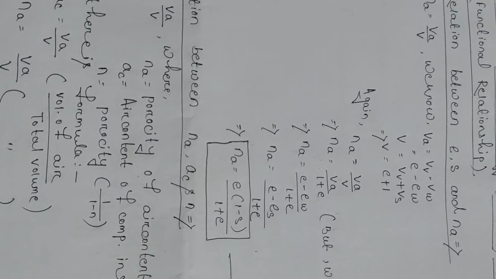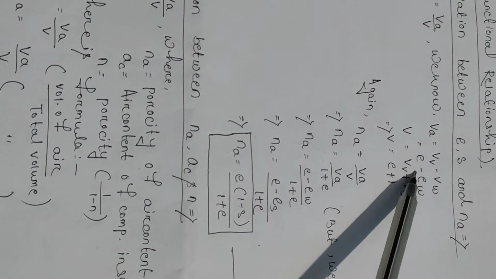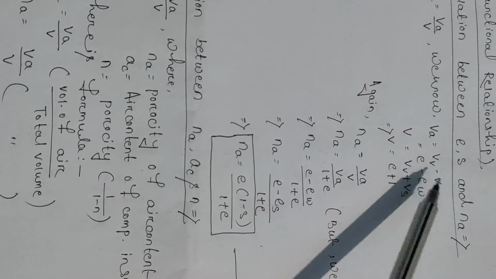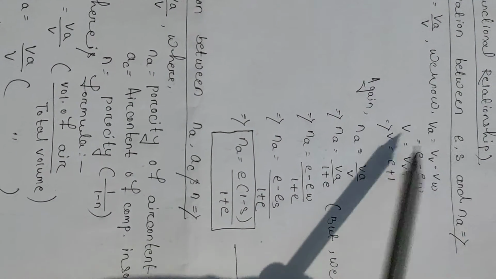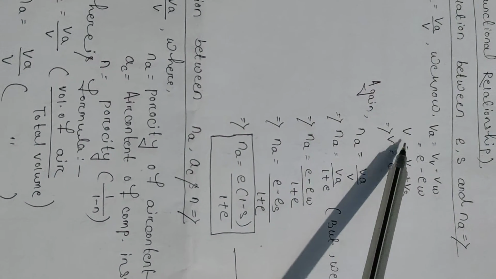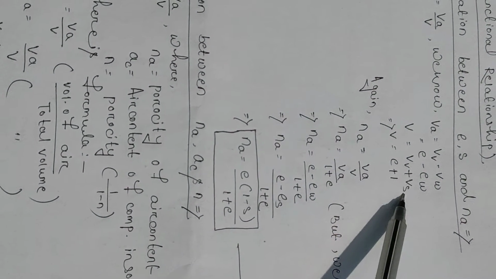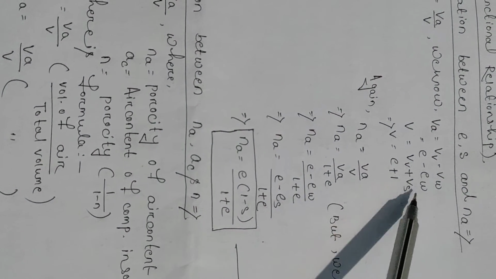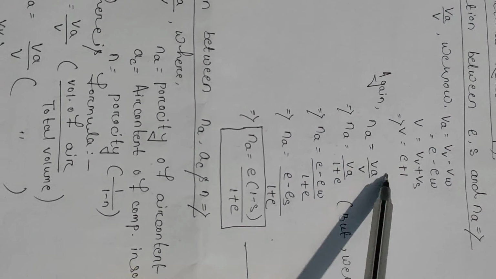So we know the previous formula Va equals Vv minus Vw, that is, volume of voids minus volume of water. So Vv means e and Vw means ew, from the first relationship of e. So Vv minus Vw equals e minus ew. The total volume V equals volume of voids plus volume of solids, Vv plus Vs. So V equals e plus Vs, and Vs is known as 1. So V equals e plus 1.